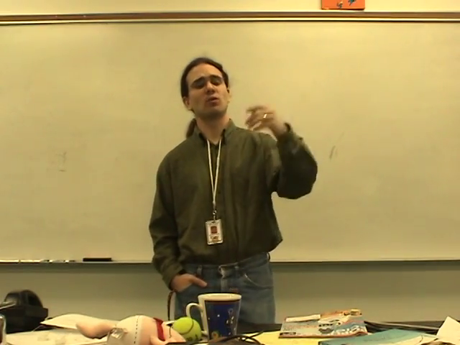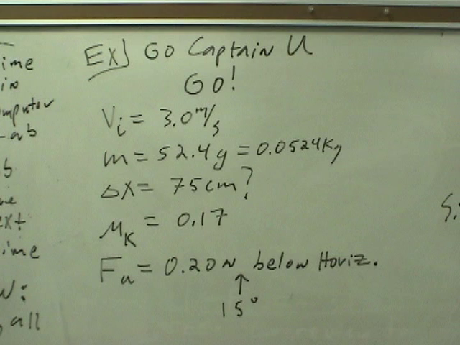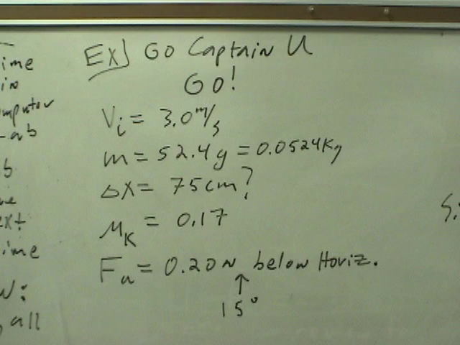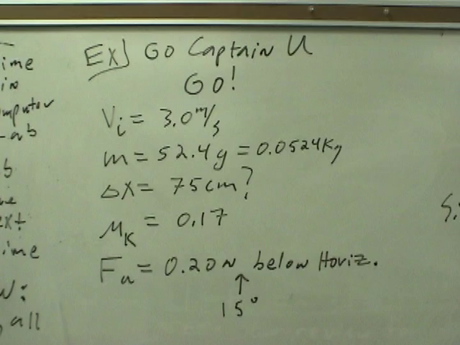Good. Billy, what are the givens? What do we know? The mass is 52.4 grams, but we need kilograms for that, so it's 0.0524 kilograms. The initial velocity is 3.0 meters per second. The displacement is 75 centimeters, but we don't know that displacement, that's just something we're going to compare our displacement to in the end. The mu k is 0.17, and the force applied is 0.20 newtons at 15 degrees below the horizontal.